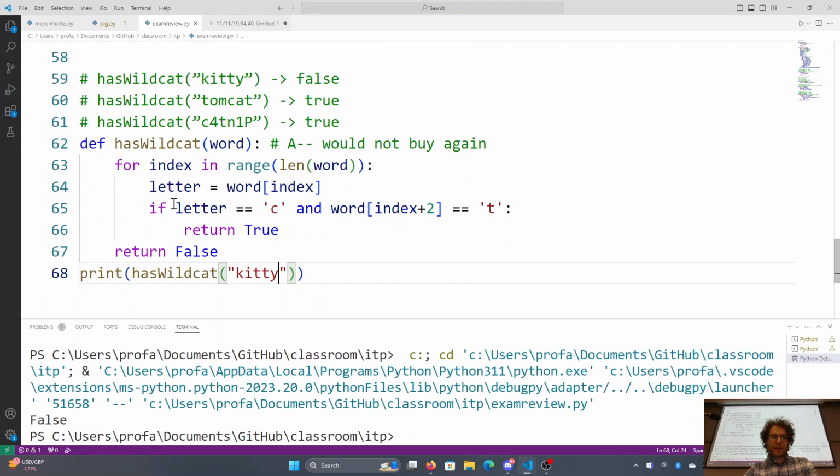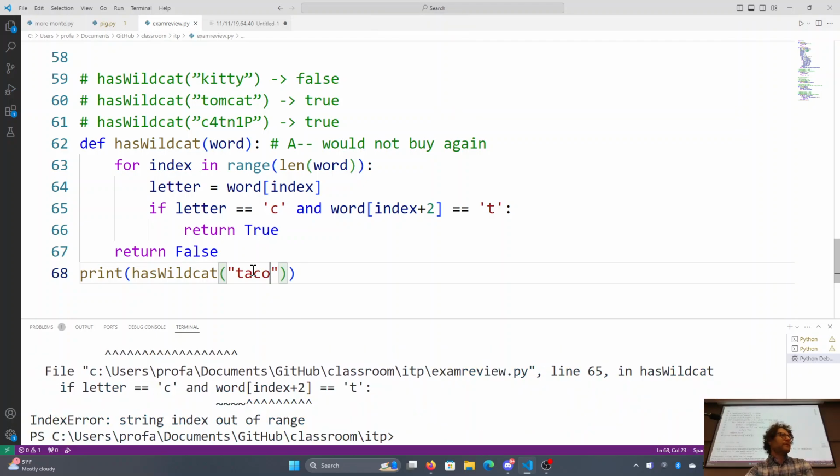False. Let's see, for index in range length of word. Okay, that's fine. Oh, that was the word that I want to test. Taco. Error, string index out of range. So this crashes with an error. Why? There aren't 2 more letters ahead.